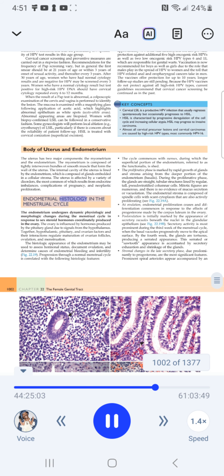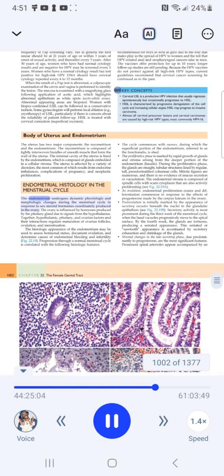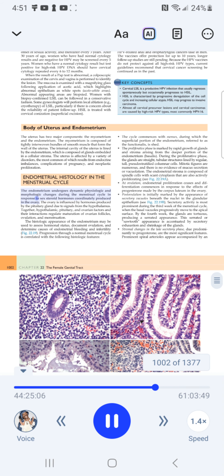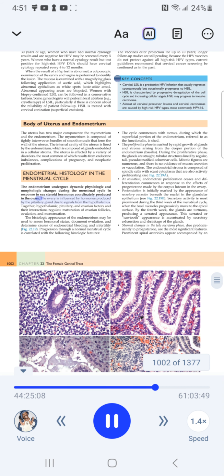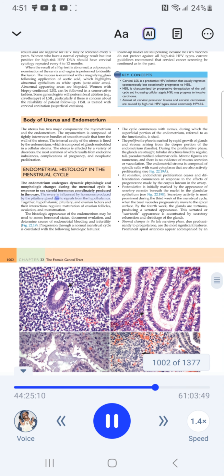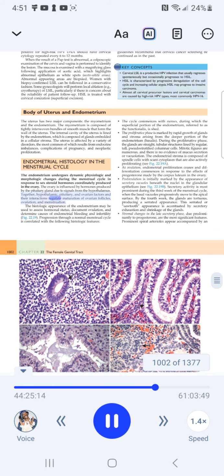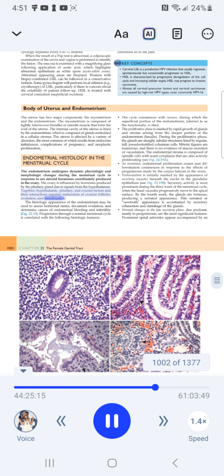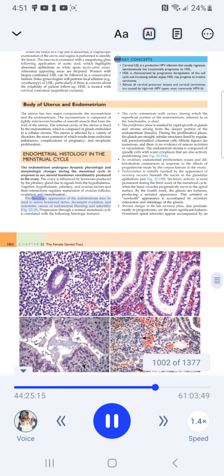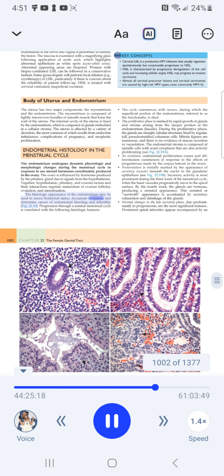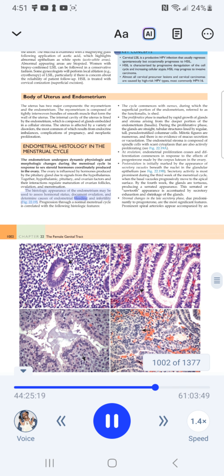Endometrial histology in the menstrual cycle. The endometrium undergoes dynamic physiologic and morphologic changes during the menstrual cycle in response to sex steroid hormones coordinately produced in the ovary. The ovary is influenced by hormones produced by the pituitary gland due to signals from the hypothalamus. Together, hypothalamic, pituitary, and ovarian factors and their interactions regulate maturation of ovarian follicles, ovulation, and menstruation. The histologic appearance of the endometrium may be used to assess hormonal status, document ovulation, and determine causes of endometrial bleeding and infertility.